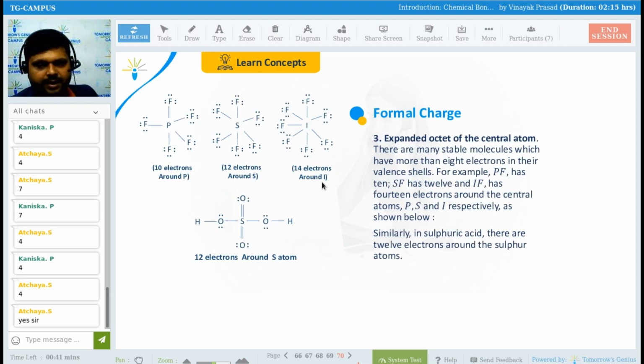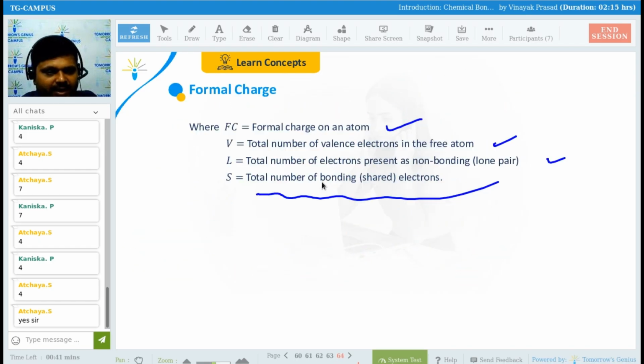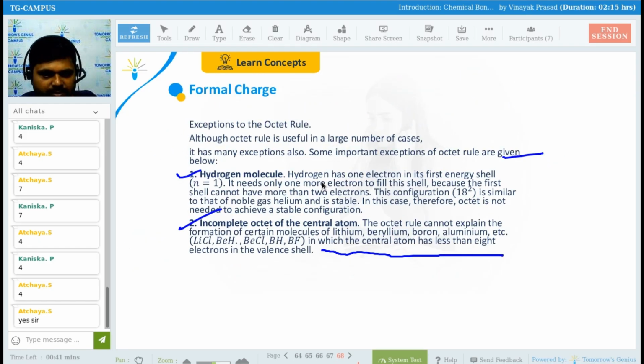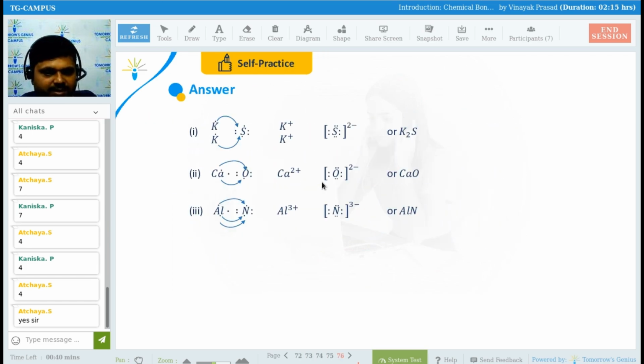And expanded octet of the central atom. There are many stable molecules which have more than 8 electrons in their valence shell. For example, PF5, SF6 and IF7 have 10, 12 and 14 electrons around the central atom P, S and I respectively, as you can see here. So we can see there is an expansion of the octet rule. So there are some limitations and there are some expansions also. That we have seen in today's class.